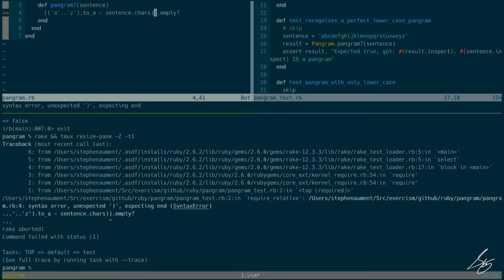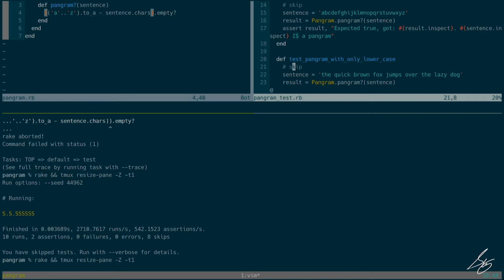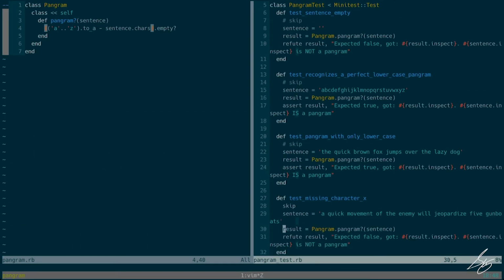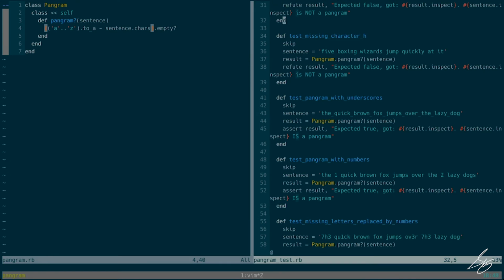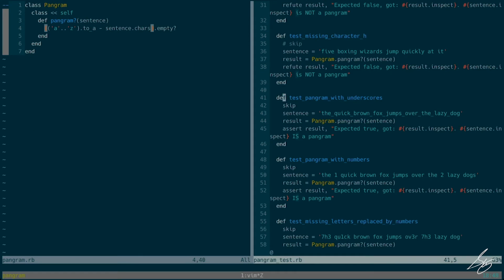What did I do? Oh, too many closing parentheses. All right, that's green. And let's see. Test pangram with only lowercase. Yep, that's going to work because that's exactly what we're doing. Test missing character X. If it's missing an X, it should not be a pangram. That's going to work. Test missing character H. Same thing. That's going to work.